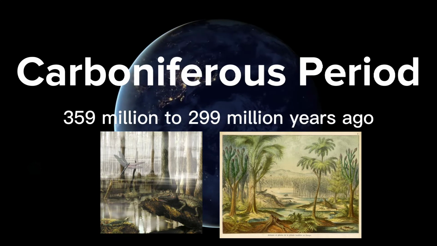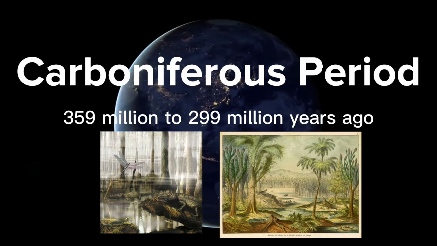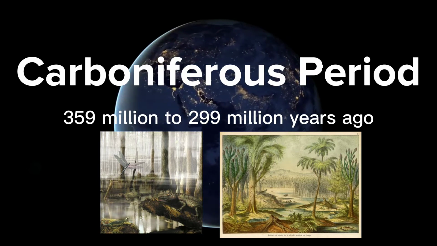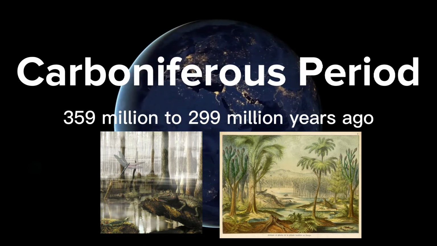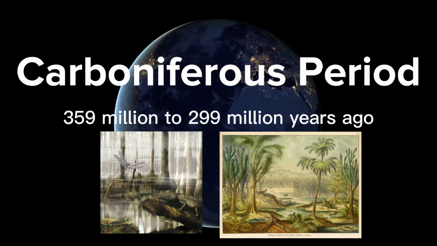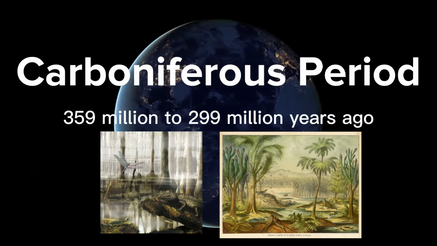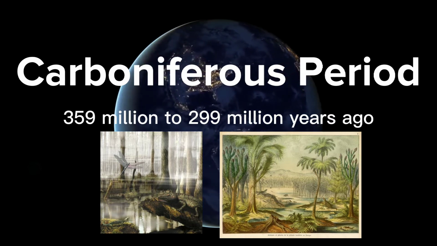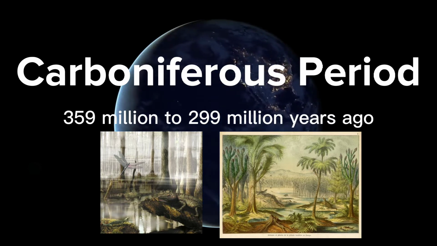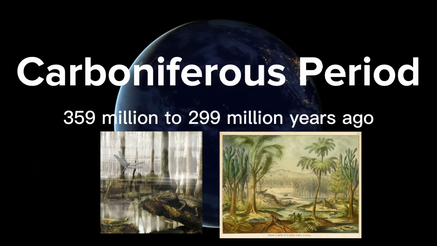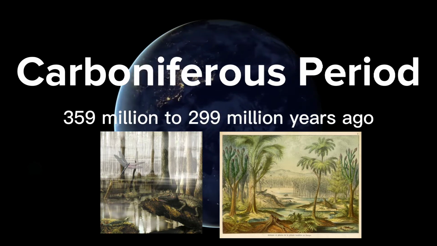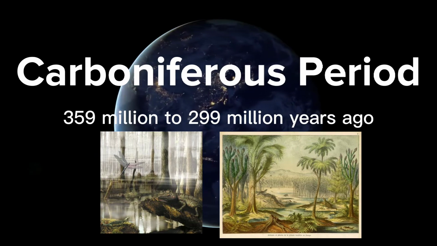Tetrapods were becoming more specialized and two new groups of animals evolved. The first were reptiles, including lizards and snakes. The second were the archosaurs, which would give rise to crocodiles, dinosaurs, and birds. Most creepily, this era is sometimes referred to as the age of cockroaches, because cockroaches' ancient ancestors were found all across the globe during the Carboniferous period.